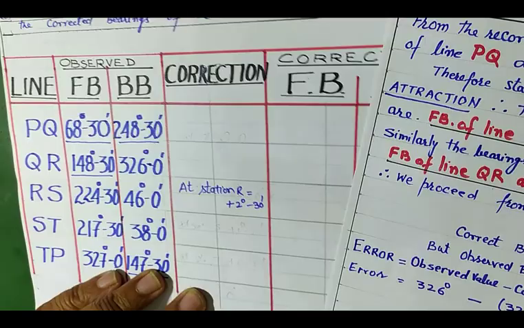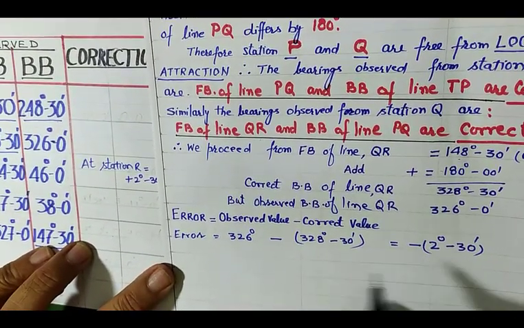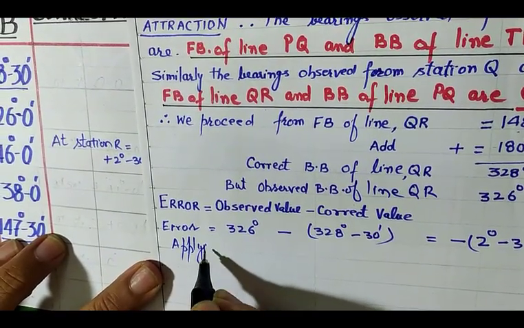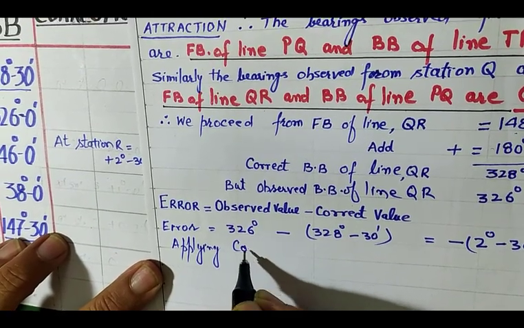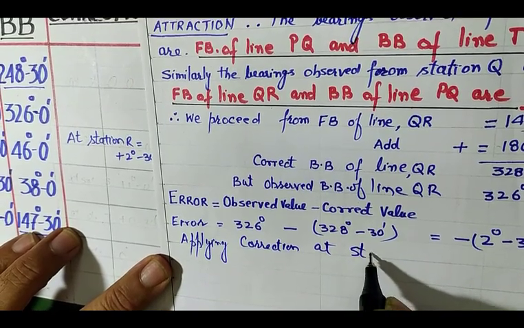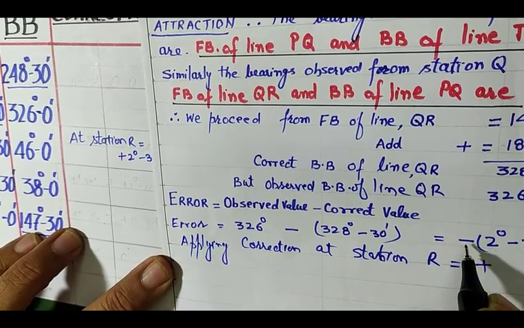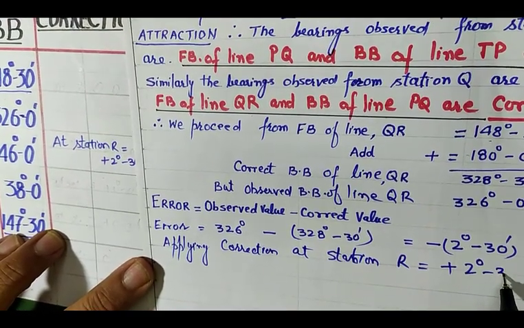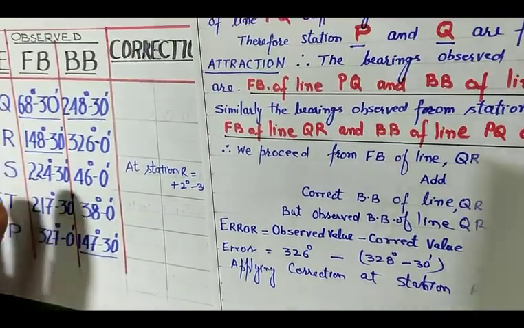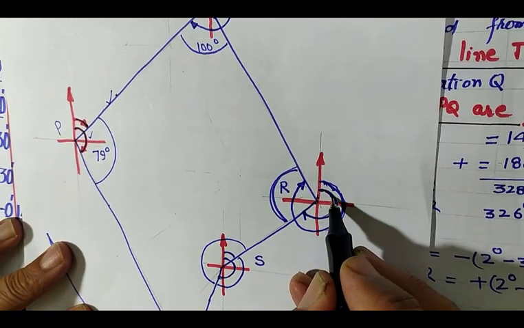It is opposite to the error. So I will apply the correction at station R. Applying correction at station R is equal to plus, opposite to the error, 2 degrees 30 minutes. But from R you have observed the forebearing of line RS. When you are at station R, from here you observe the forebearing of line RS.